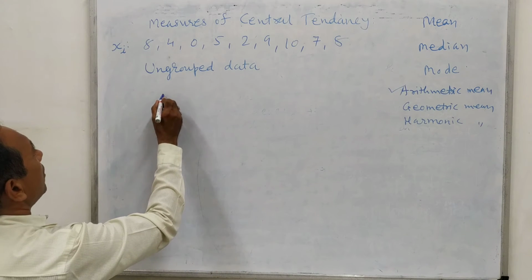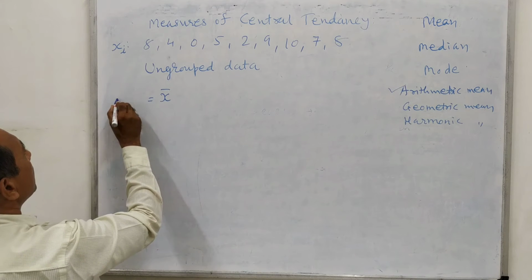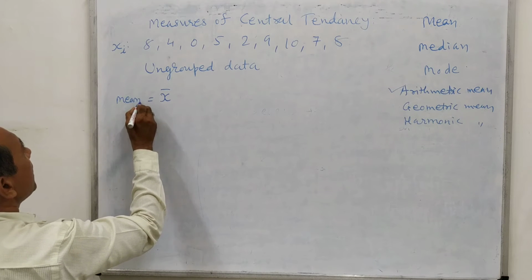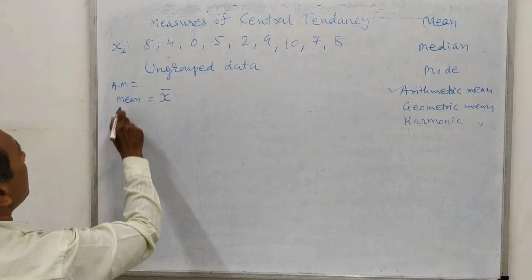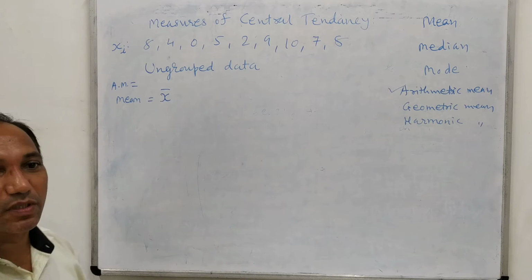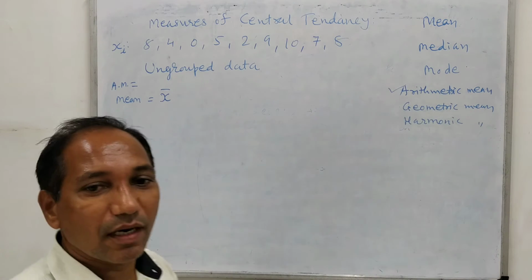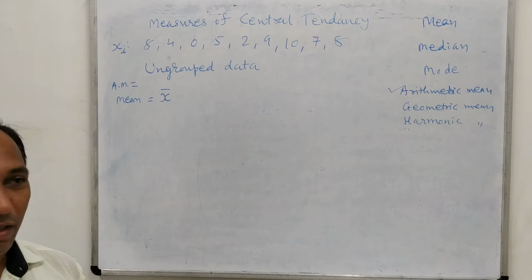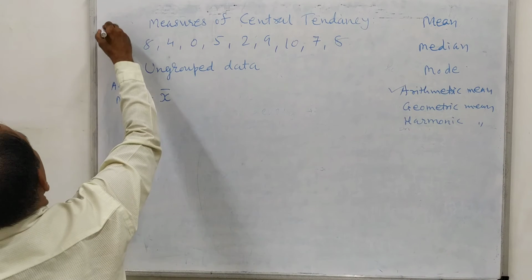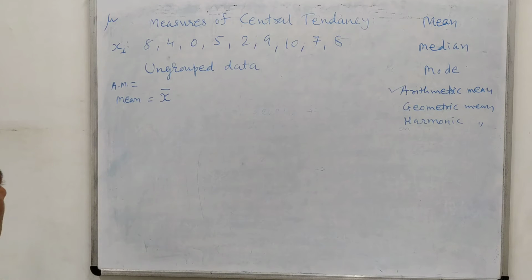Then the mean, or arithmetic mean, is denoted by x bar. We will use the symbol x bar for the mean. In other chapters we will also make use of another symbol, mu, for the mean, but at present we will use x bar only.